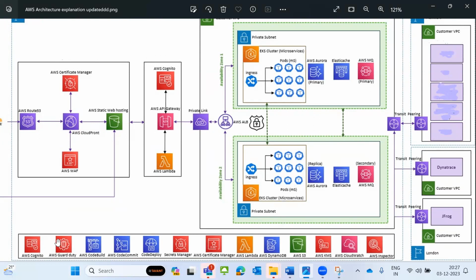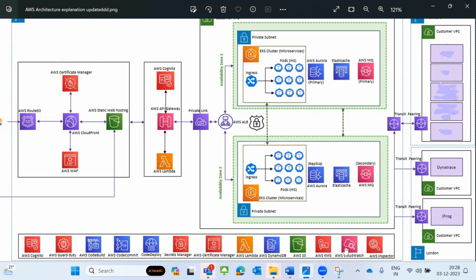I am in between. There are many services we need to use, like IAM. We need to use AWS CloudWatch for application logs monitoring, and AWS CloudTrail for user activity in the application. These services are used for governance purposes. And there is AWS Inspector. When it comes to AWS Inspector, I have EC2 instances and I want to scan the OS. If it finds any vulnerabilities, for that we'll use AWS Inspector.